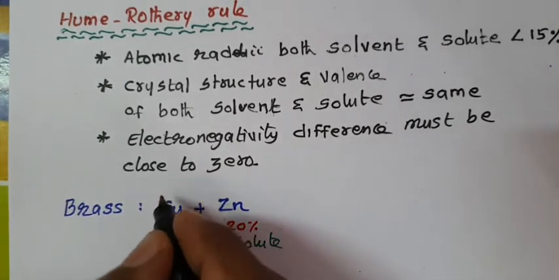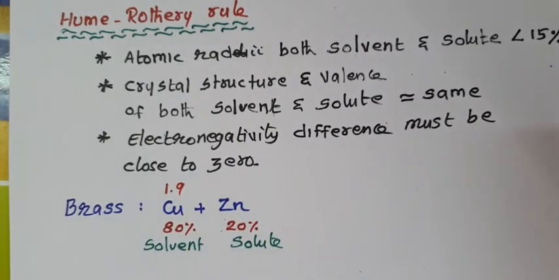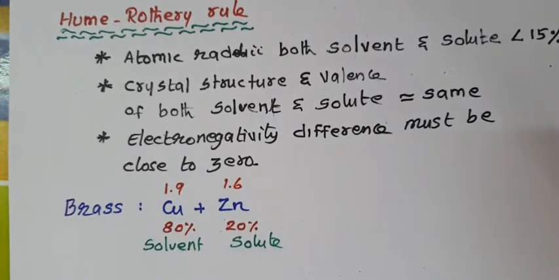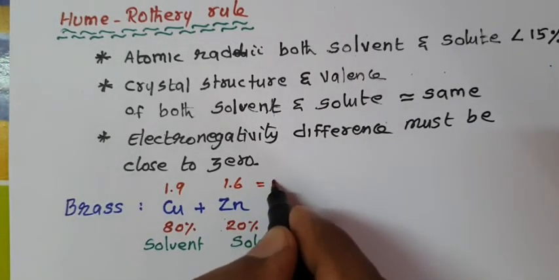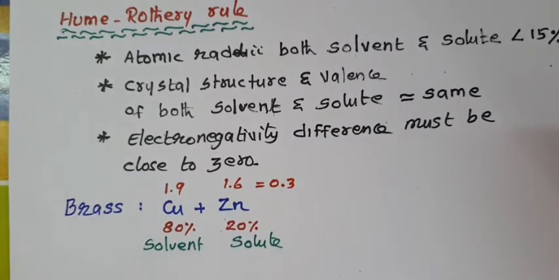The electronegativity of copper is 1.9 and that for zinc is 1.6. Their electronegativity difference is close to 0.3.